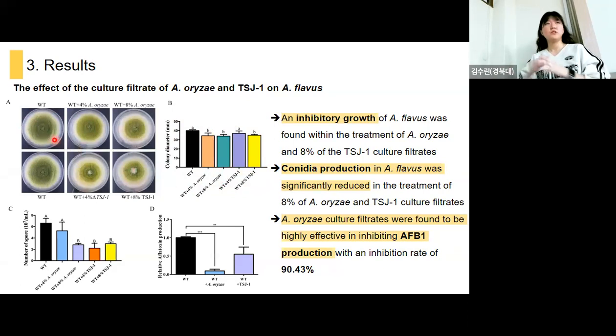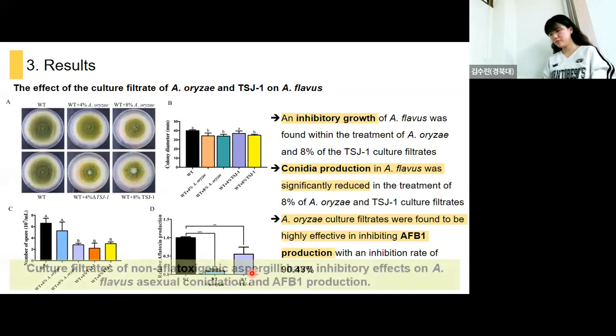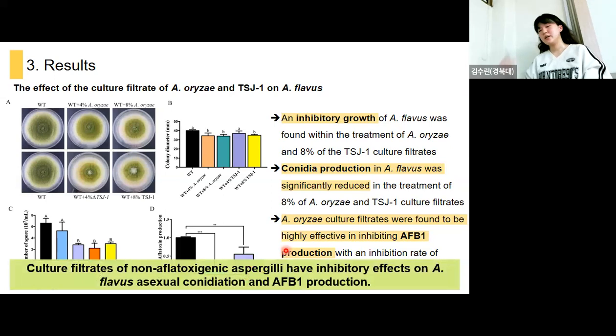Also, the researchers counted the conidia number from each plate, and they found out that when cultured together, the conidia production was inhibited compared to wild type. Also, they checked the aflatoxin B1 production, and you can see that when co-cultured with Aspergillus oryzae, aflatoxin B1 production was inhibited almost 90%. So these results imply that culture filtrates of non-aflatoxigenic Aspergillus have inhibitory effects on Aspergillus flavus conidia production and AFB1 production.